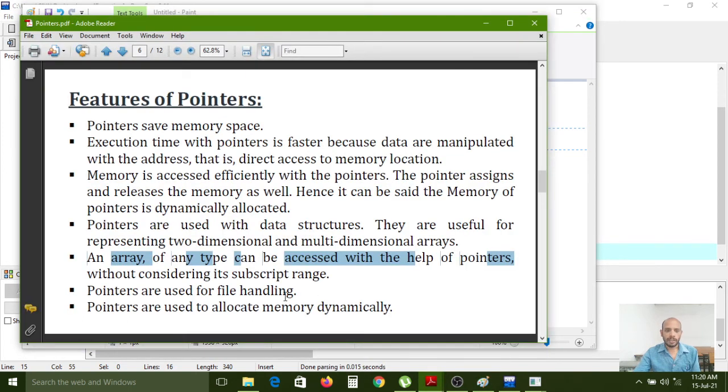Pointers are used for file handling. Basically, the pointers concept is very advantageous for file handling: file creation, file storing, file closing. So for file handling problems, we can mainly use the pointers concept. Pointers are used to allocate memory dynamically.